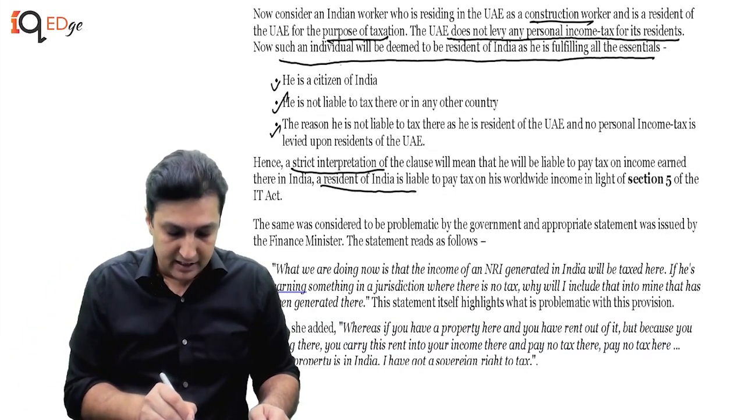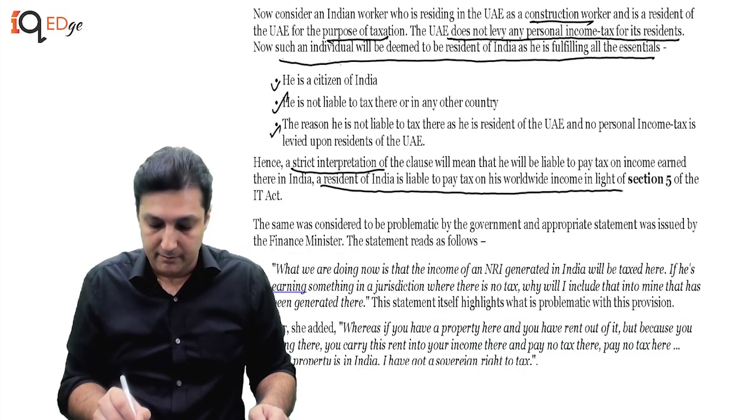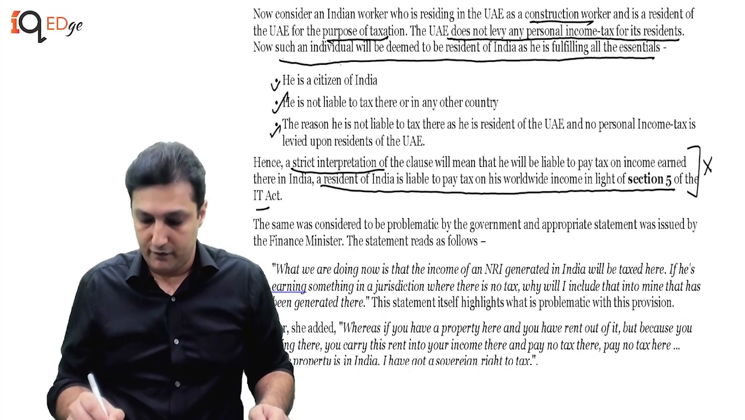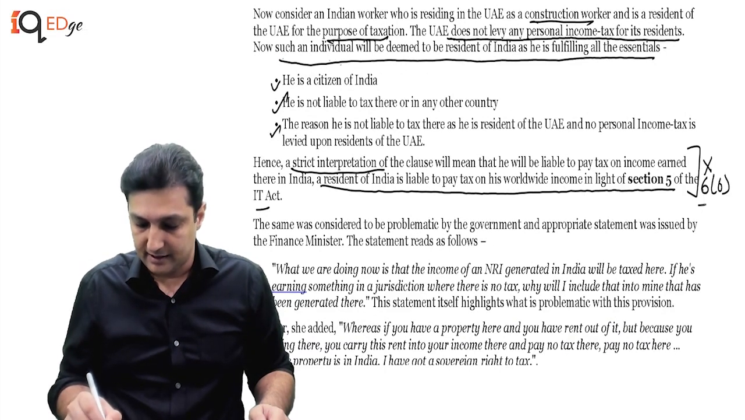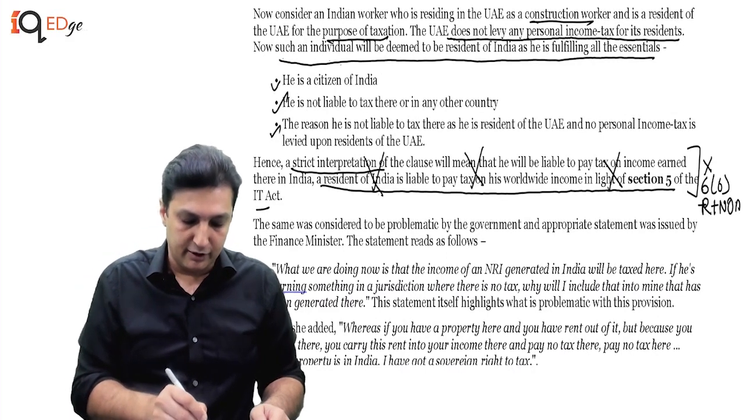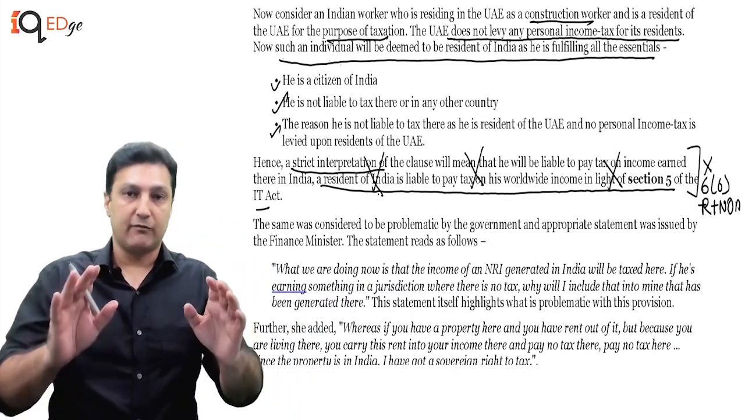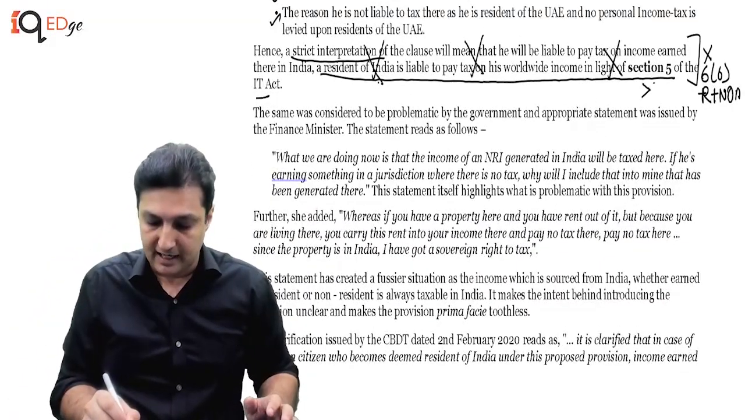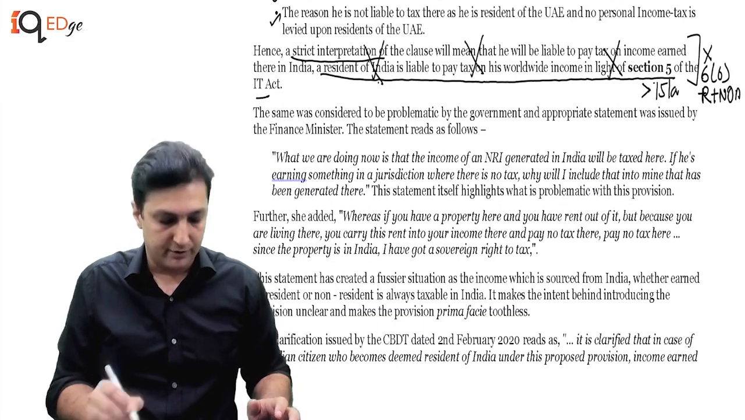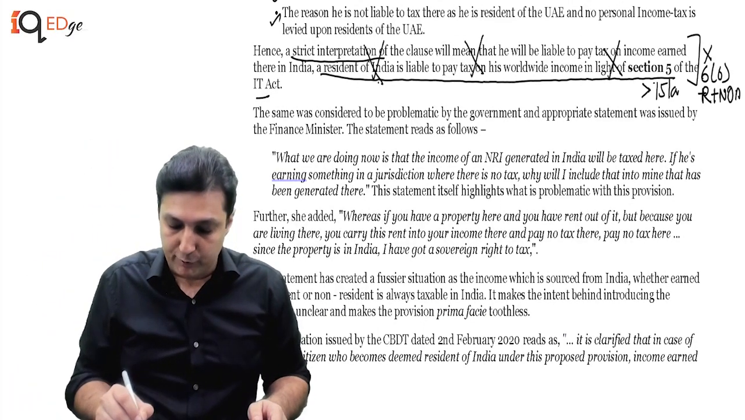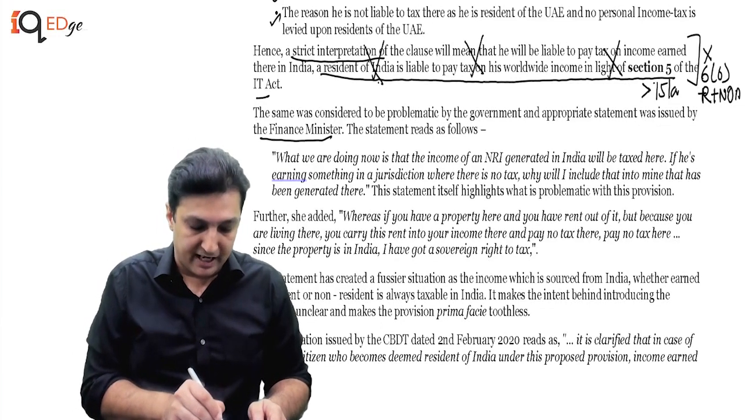A resident of India is liable to pay tax on his worldwide income in light of Section 5. This, of course, was then removed because in Section 6.6 they said he will be NOR, R plus NOR. So this issue in the beginning when the section was introduced was there, but that was later relaxed. And the condition of more than 15 lakhs of Indian income also was introduced. The same was considered to be problematic by the government. An appropriate statement was issued by the finance minister.